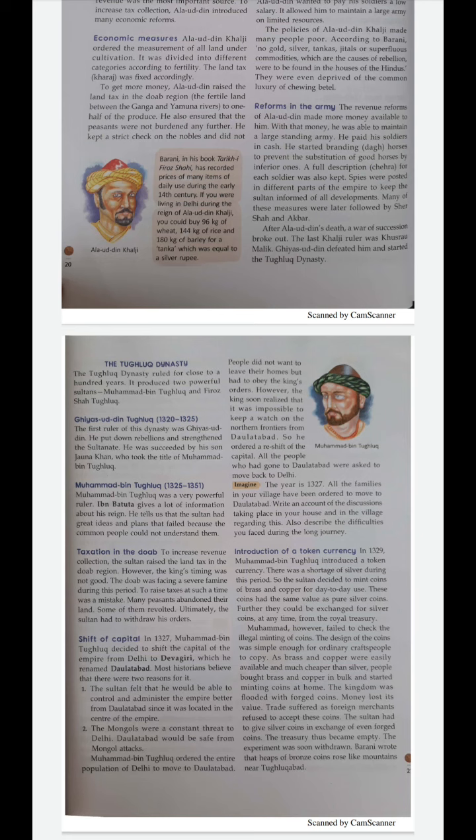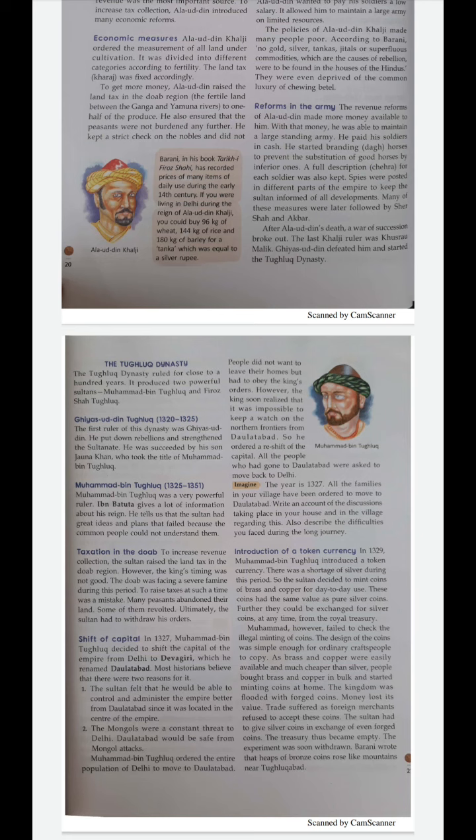Now, there were several reforms which Alauddin made. You must remember all the reforms. First of all, he paid his soldiers in cash. Secondly, he started branding horses to prevent the substitution of good horses by inferior ones. To identify the better horse, Alauddin made a mark on the horse that was called dag. The horse he marked would be a very good one.